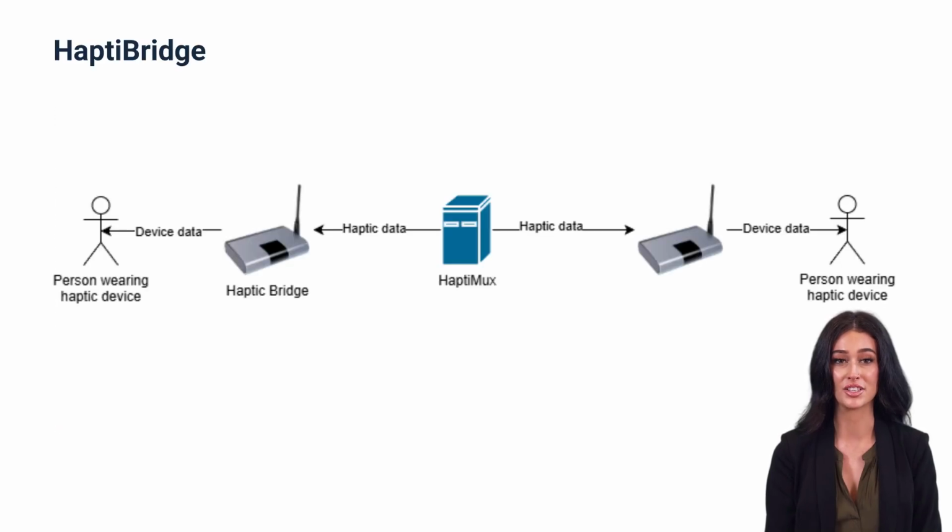HaptiBridge is a communication link built on a Raspberry Pi. It communicates with Haptimux over a WebSocket connection using a lightweight Python script. The protocol is simple, making it possible to integrate into future solutions, including mobile apps.